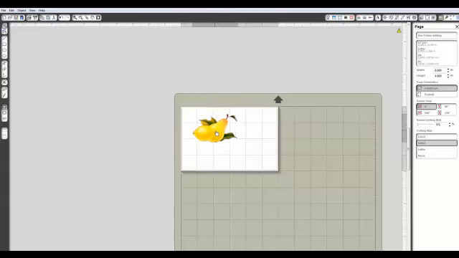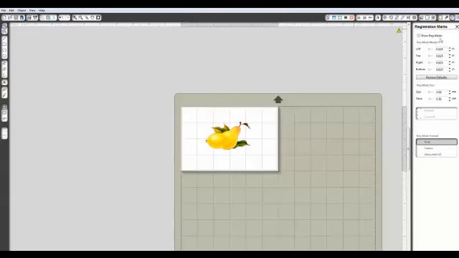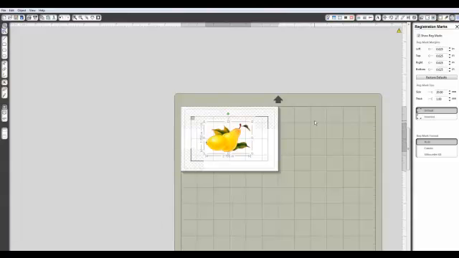Still looks like a lot of paper, but when we put the registration marks in, it can take up a lot of space. Now, some people like to make the registration marks very thin by adjusting this. From my own personal experience, what I have found is that if I make my registration marks too small, if I'm cutting something very intricate, I can lose some of the little details. So I tend to keep mine on the larger size, and I'm fine with that. Again, this is your personal preference. You can do whatever you want.